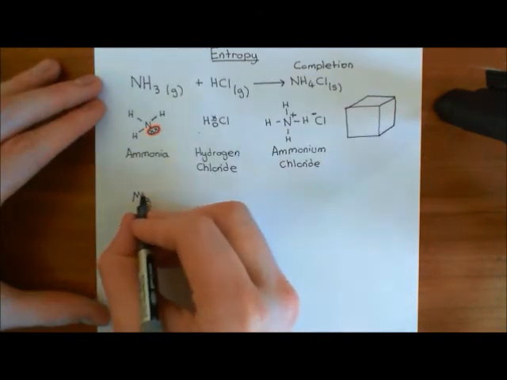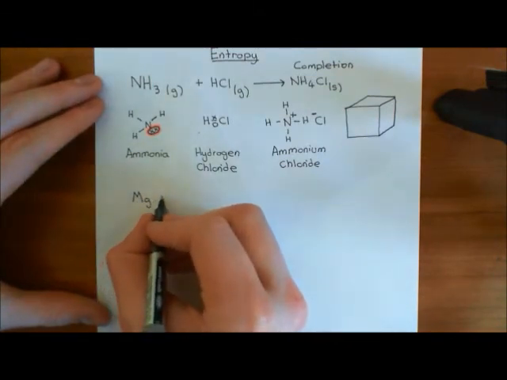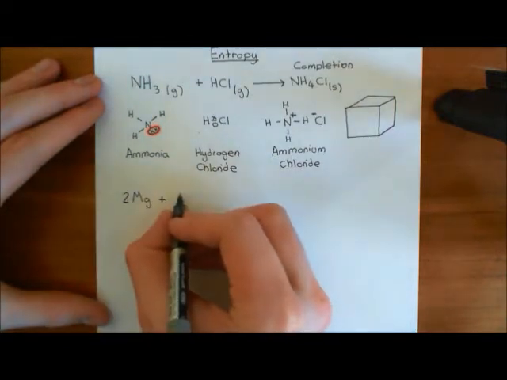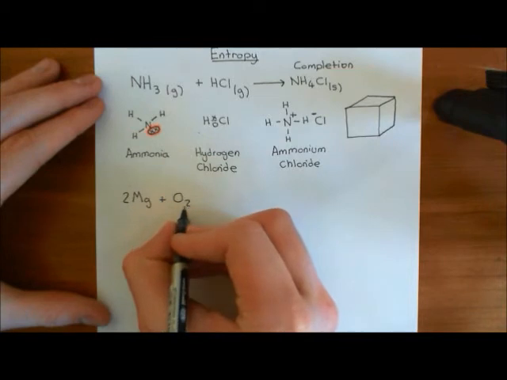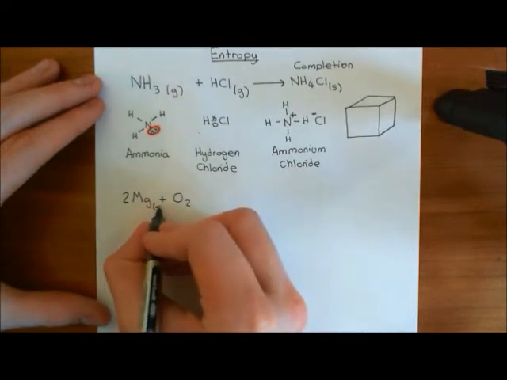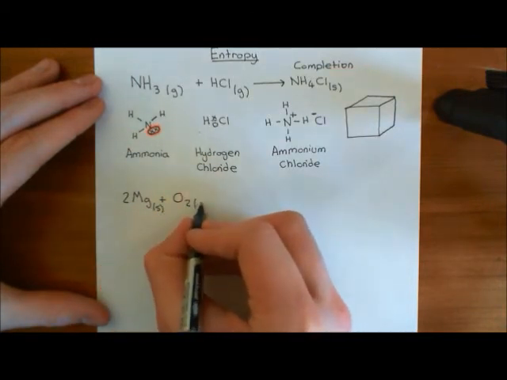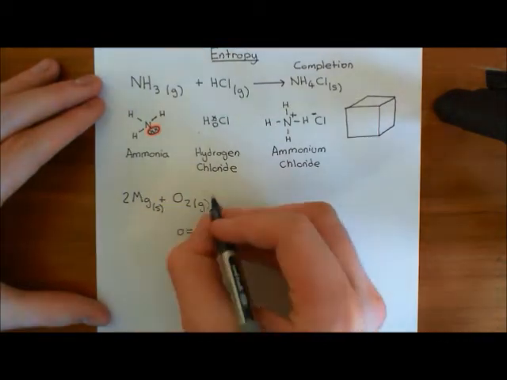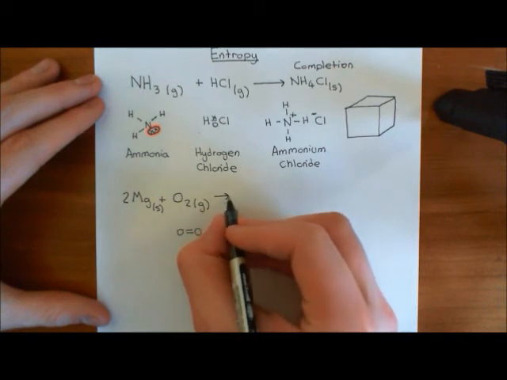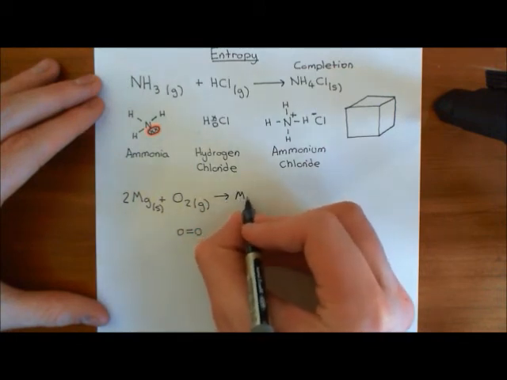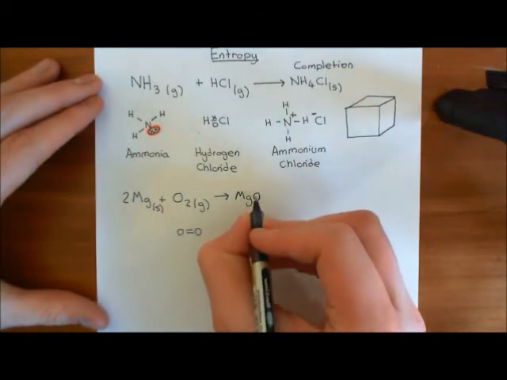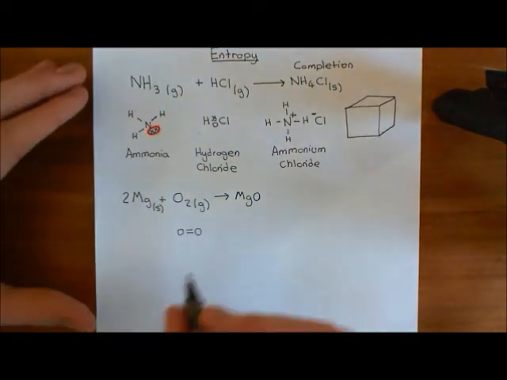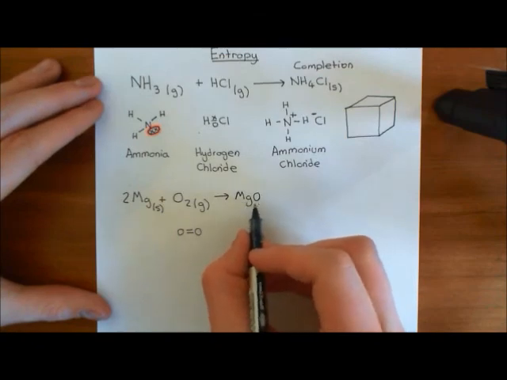The magnesium atoms within the metal strip are reacting with oxygen molecules: two magnesium atoms will react with an oxygen molecule. The magnesium is a solid, the oxygen molecule is a gas, oxygen double bound to oxygen, and what you create is magnesium oxide, where you bind the magnesium ion to the oxygen atom via an ionic bond.